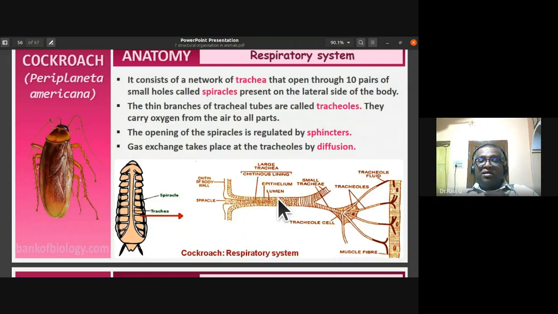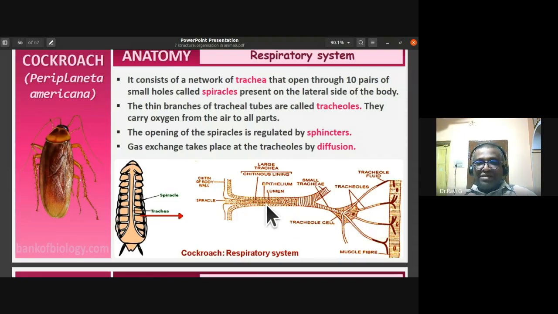You know that in humans we call it the windpipe. Similar to that, they have trachea here. The thin branches of tracheal tubes are called tracheoles. They carry oxygen from the atmosphere, that is the air, to all parts of the body. The opening of these spiracles is regulated by sphincters. Gas exchange takes place at the tracheoles by diffusion.